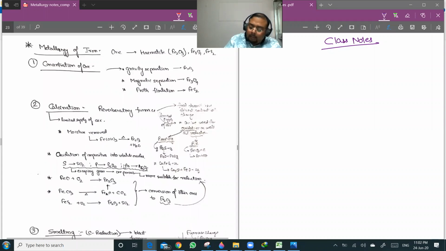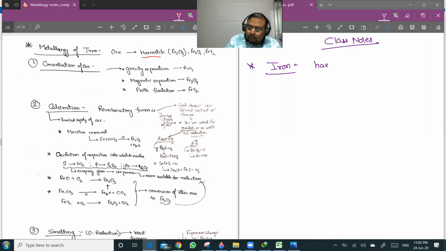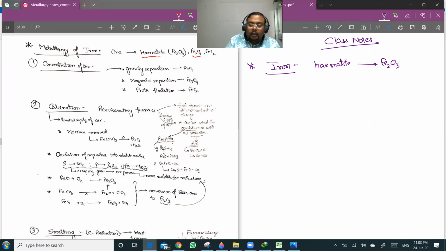When we are talking about the metallurgy of iron, the principal ore of iron is hematite, which is Fe2O3. Apart from that, you have magnetite, Fe3O4, and copper iron pyrite, FeS2. Magnetite is a magnetic ore. Depending on the nature of the ore, we will go for different methods.